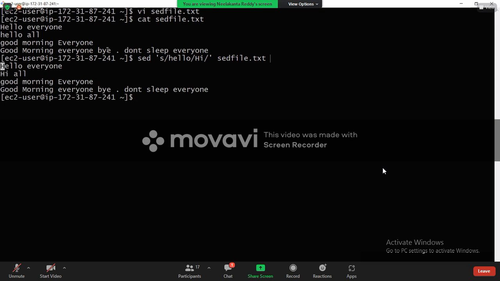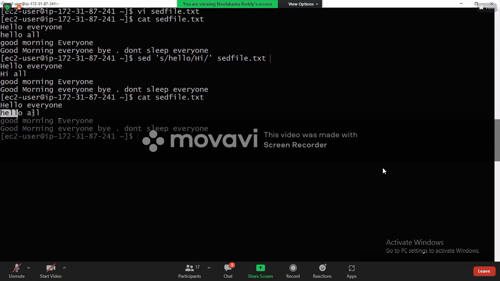Case sensitive. Here it is capital H, uppercase. So case sensitive, not matched. So the second line, hello, is matched. That is the reason it has replaced hi with hello. Now tell me, it replaced the content and printed here. Fine. Did the original file get modified? No. If I type this, my original file is as it is.